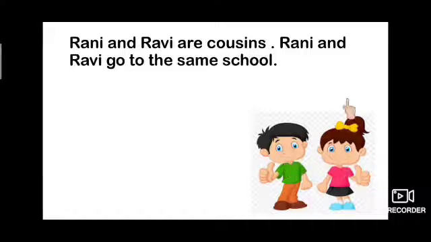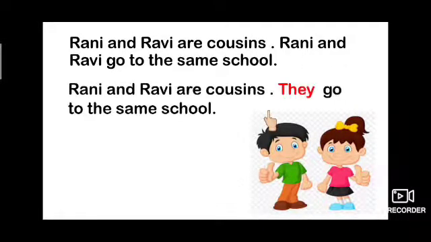Here we have more than one person, so we will use the pronoun they instead of the names Rani and Ravi. Rani and Ravi are cousins. They go to the same school. Here we have used the pronoun they for more than one person.